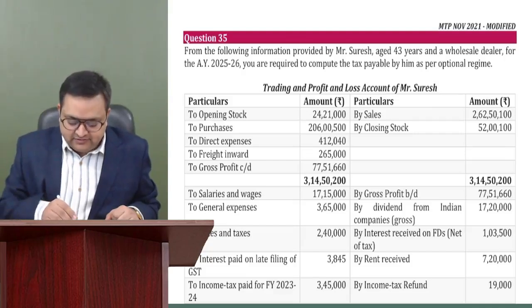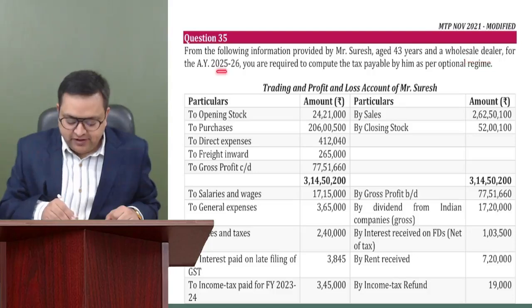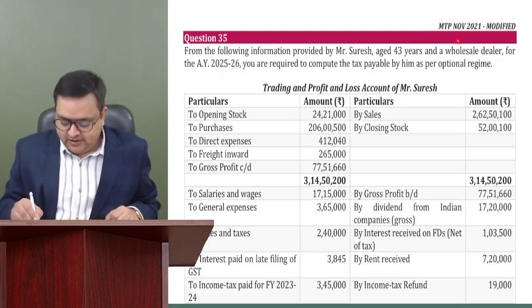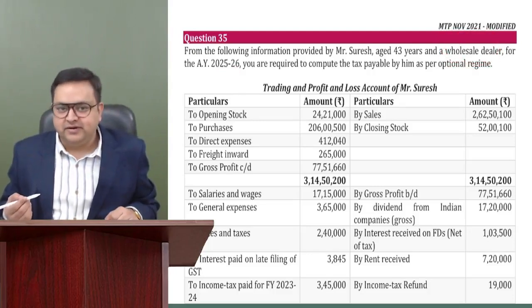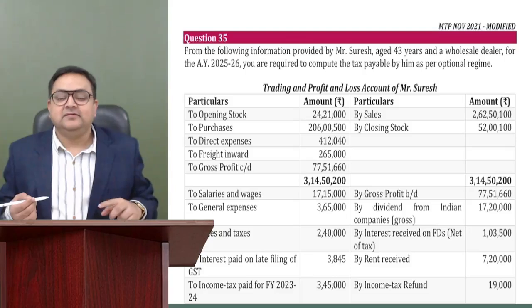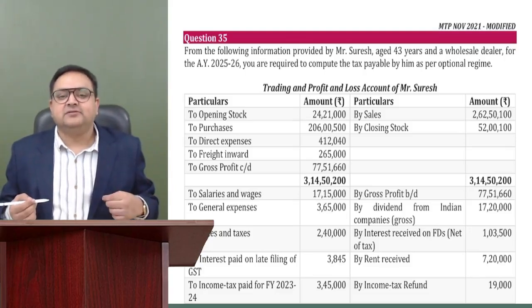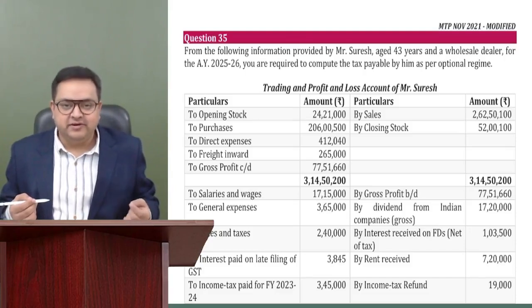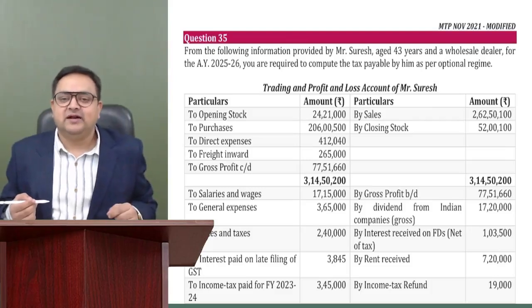What is given to us is the following information provided by Suresh, age 43 years, a wholesale dealer, for assessment year 25-26. Point to be noted here, this person is a wholesale dealer, so he's not a manufacturer, right? Because in case the assessee is a manufacturer, and it is given to us that he has purchased new plant and machinery,